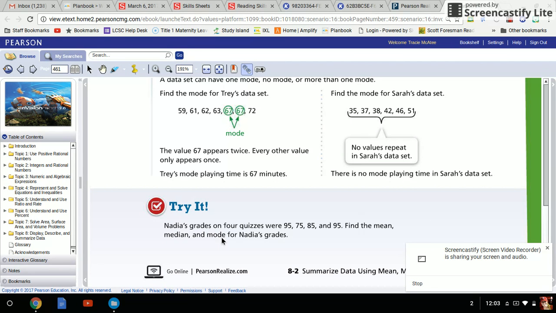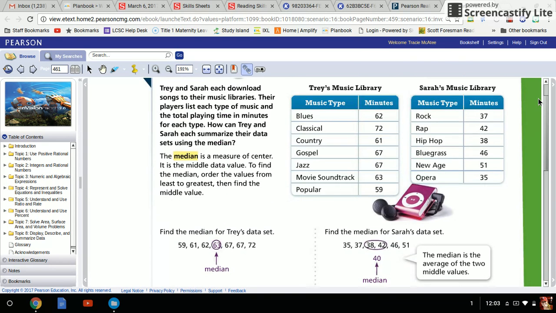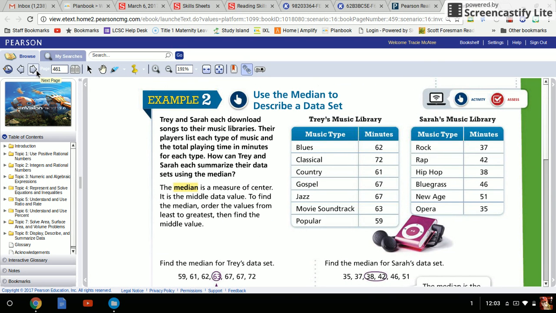Okay, the mean for this set was 87.5. The median was 90, and the mode was 95. Hopefully you got all of those answers correct. And I'm sure that you did, because I'm sure you paid close attention to the video.